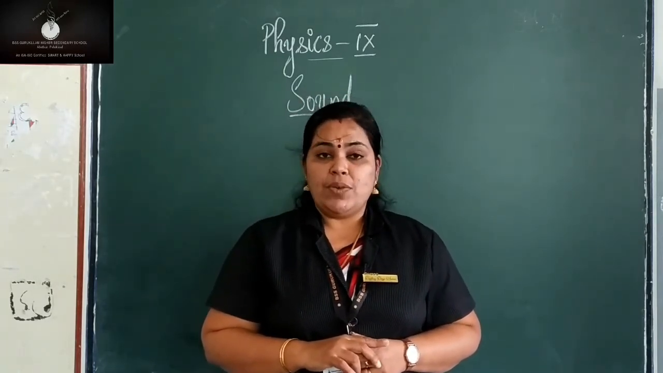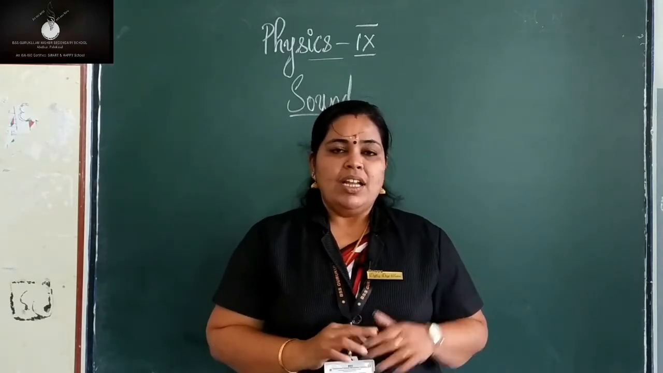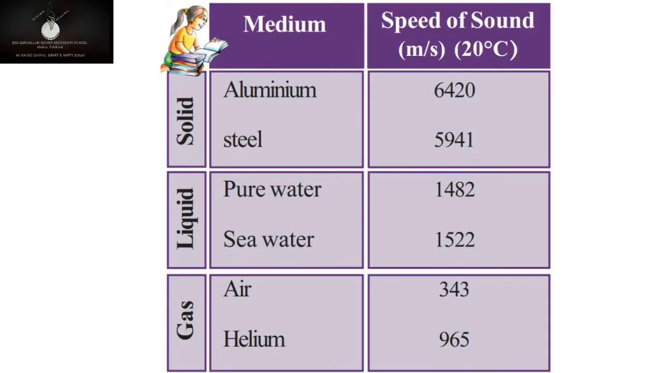അല്ല. The speed of sound is different in different media. Clear? Now look at this table. Yes, the first one, it is aluminium. And what is the speed of sound? 6,420 meter per second. And what about steel? 5,941. Both are solids, right?